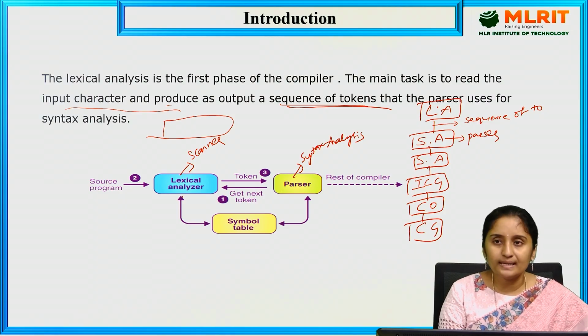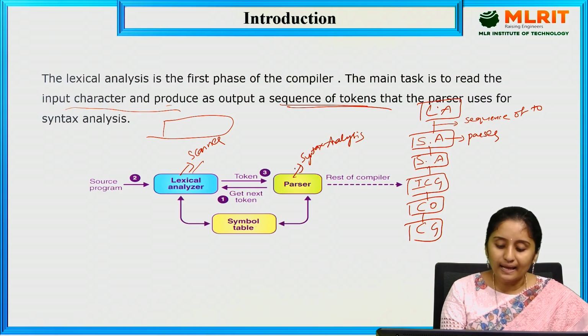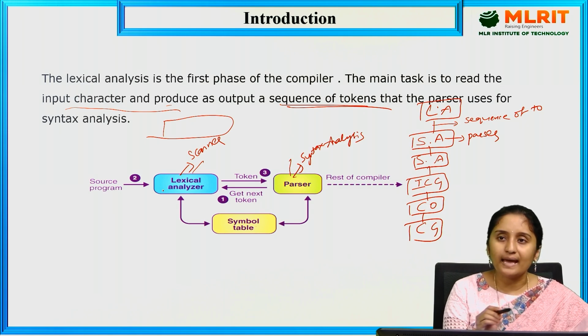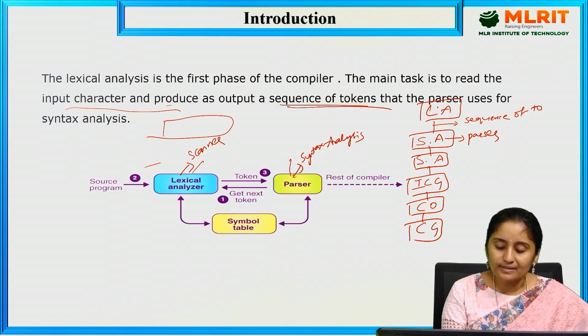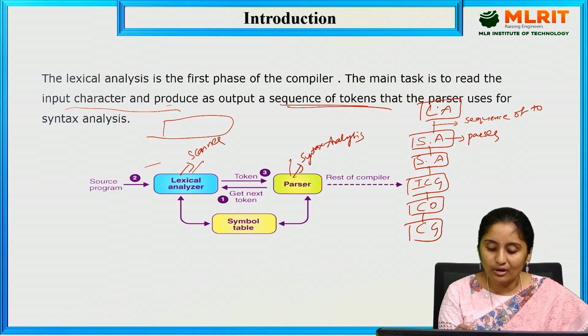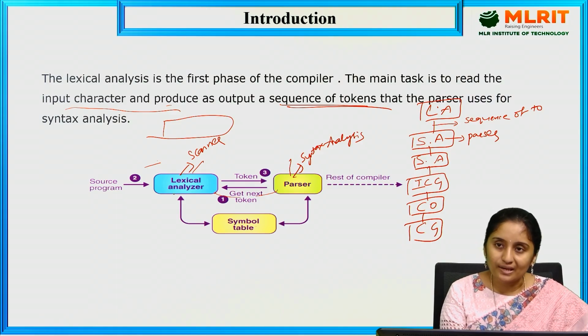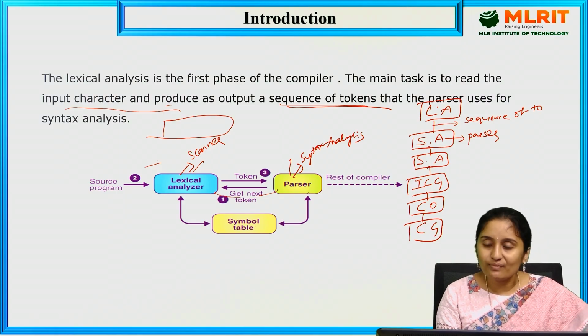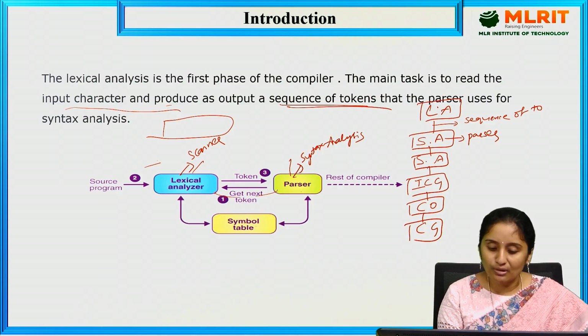So the lexical analyzer and the parser work in parallel.